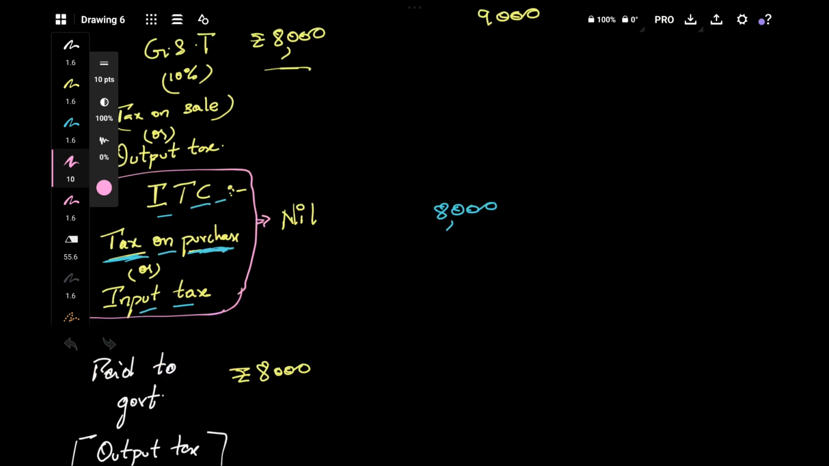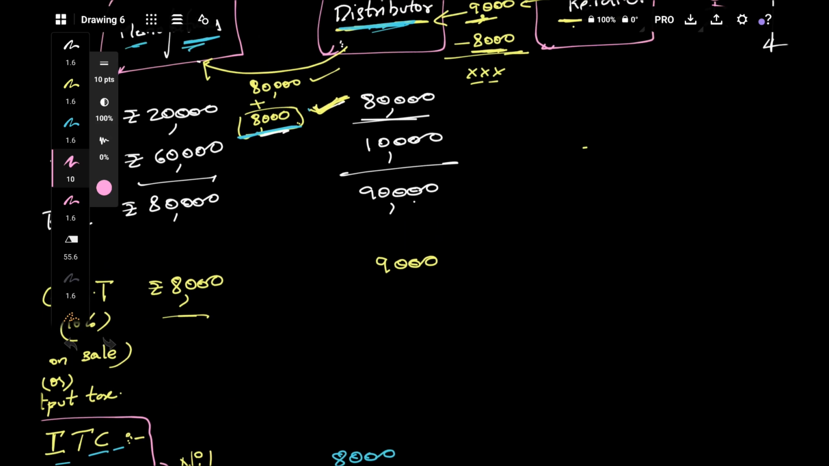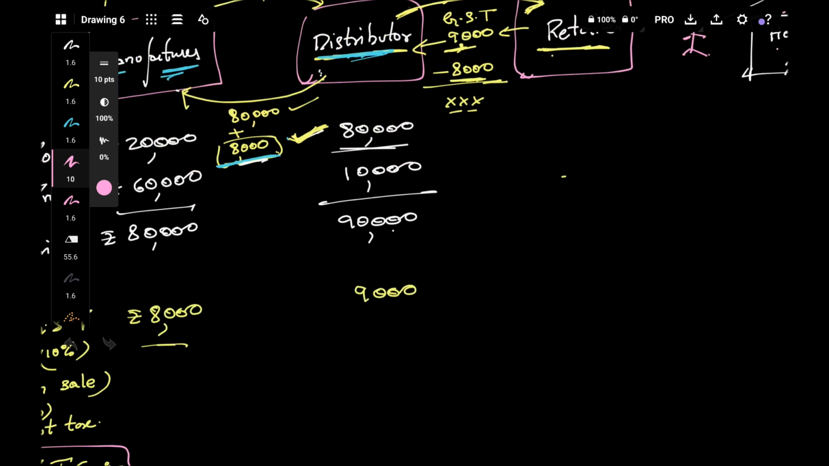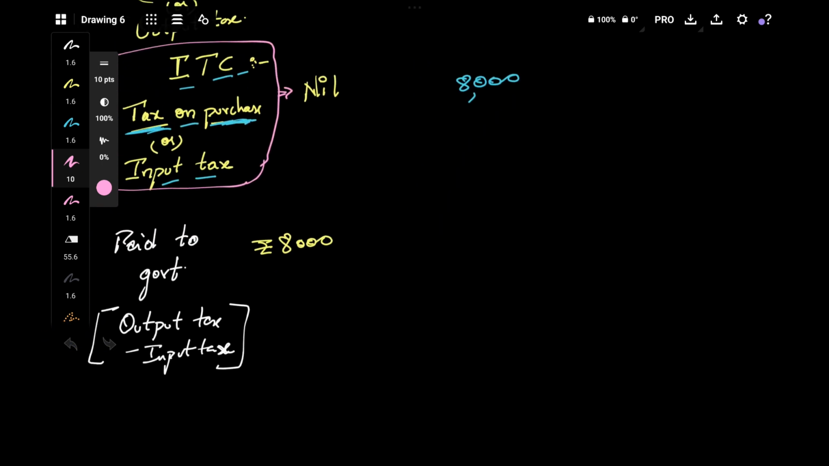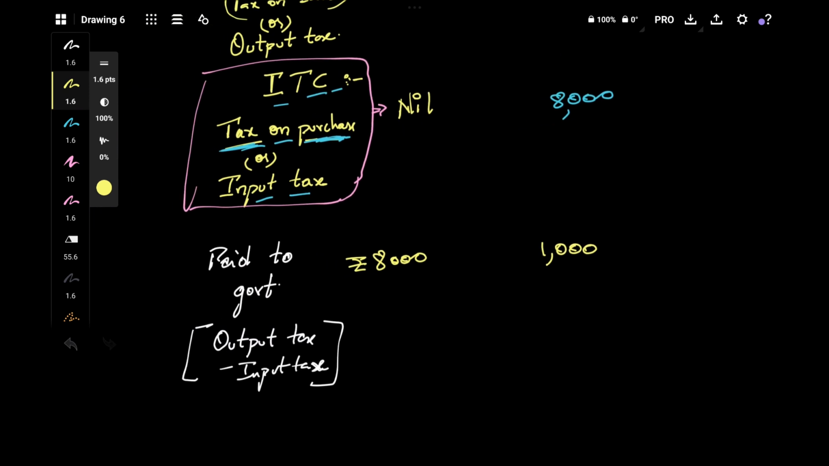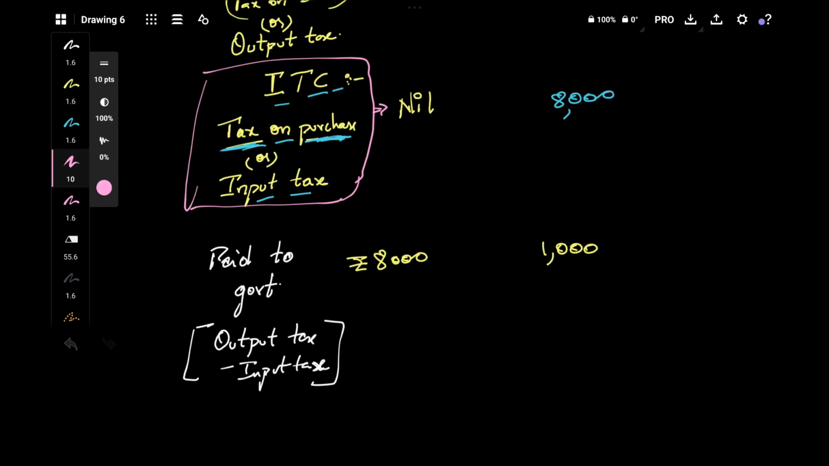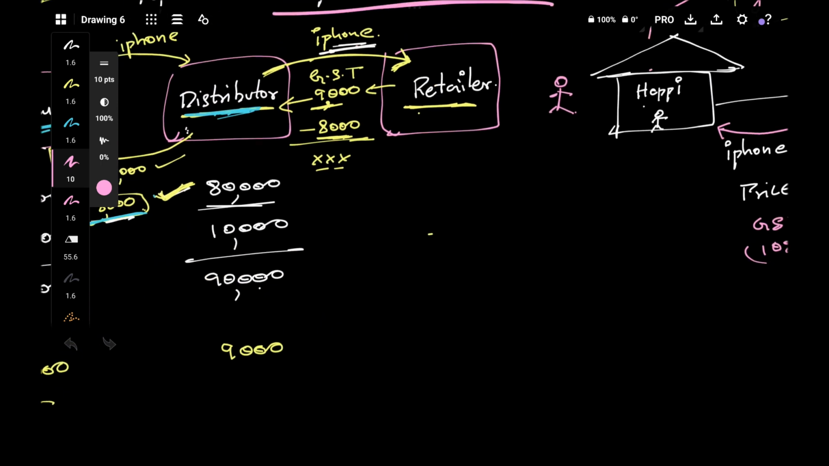That's what happens. So how much will the distributor pay to the government? Will he pay the entire 9,000 he has collected? No. From this 9,000 he'll reduce his 8,000. He'll take back the money he has paid on purchase, and he'll just pay 1,000 to the government. So how much did the government receive till now? When the manufacturer sold goods to the distributor, the government received 8,000. When the distributor sold goods to the retailer, the government received 1,000.